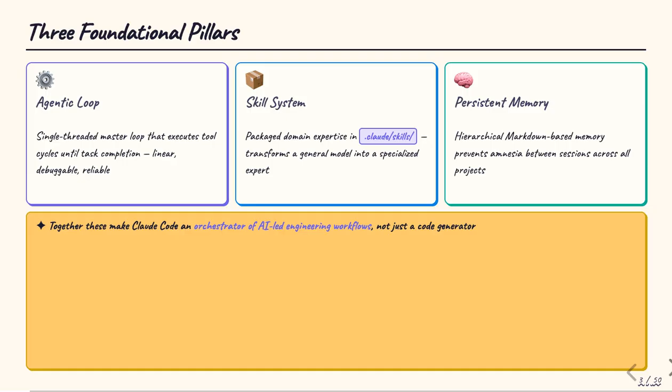The power of Claude Code rests on three foundational pillars. First, the agentic loop, a single-threaded execution engine that runs tool cycles reliably until a task is done. Second, the skill system, a way to package domain expertise into repeatable, automated workflows that transform a general model into a specialized expert. And third, persistent memory, a hierarchical file-based system that ensures the agent never forgets what it learned in previous sessions. Together, these three pillars make Claude Code an orchestrator of AI-led engineering workflows, not just a code generator.